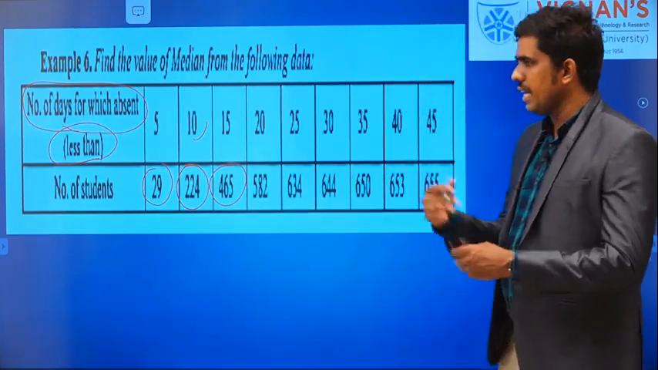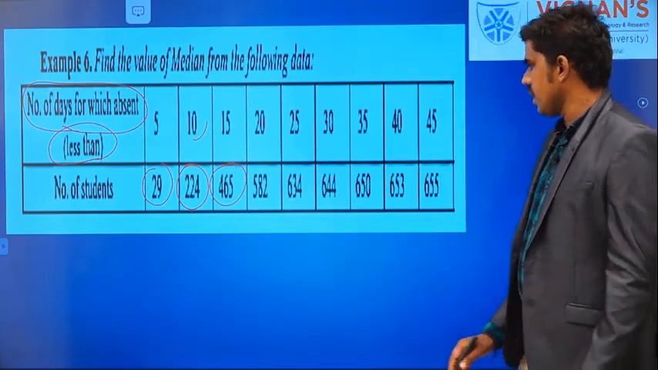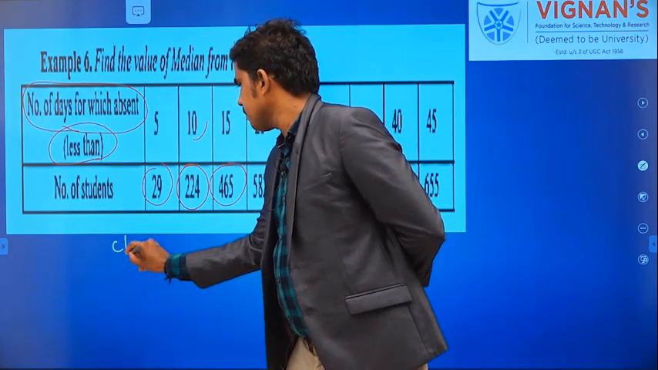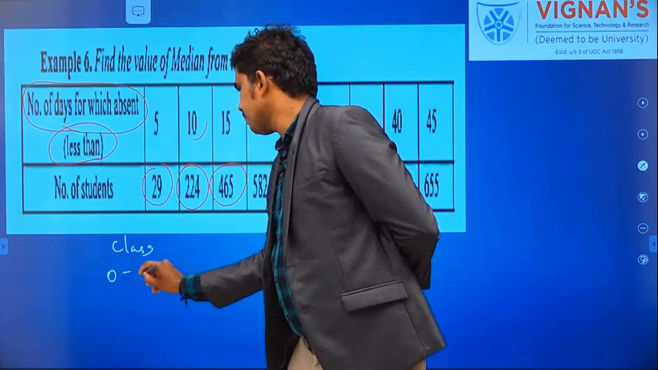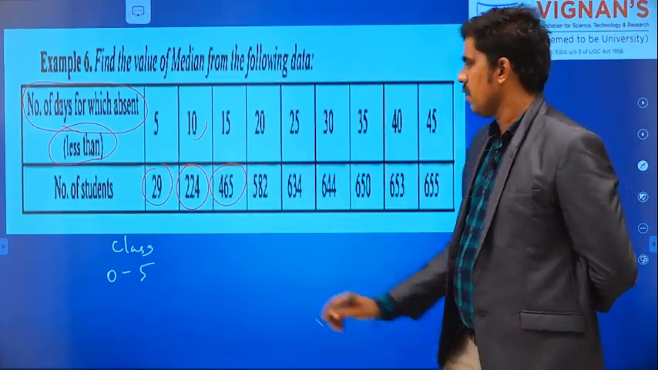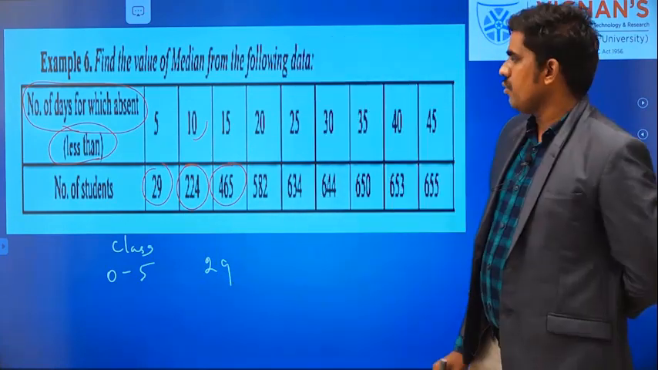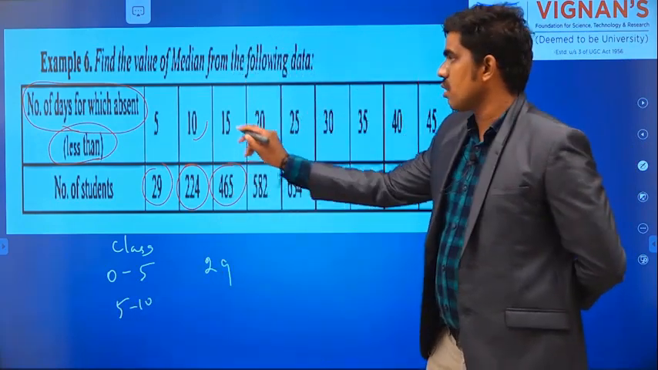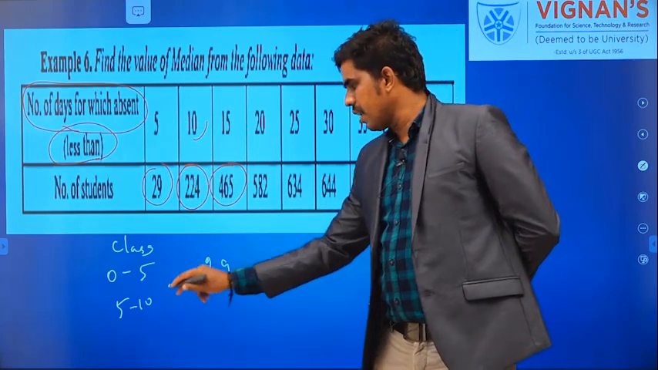So I am going to rewrite this given data. You listen how to write. So this is class, how to write? 0 to 5, right? 0 to 5, this is called less than 5. How many students? 29. Then 5 to 10, we don't know. We are having the values up to 10. Don't think that this is 5 to 10.